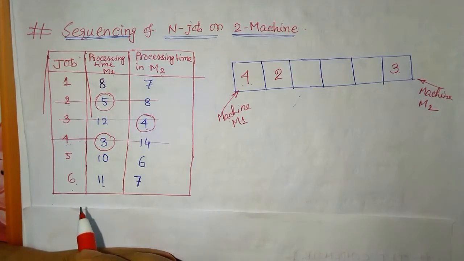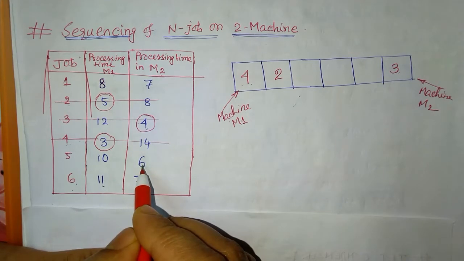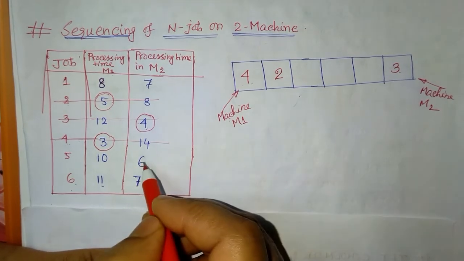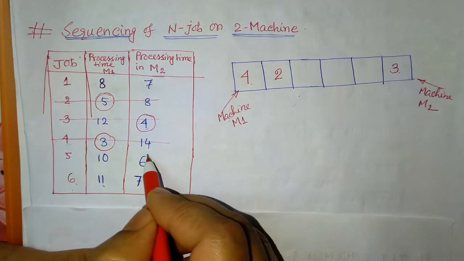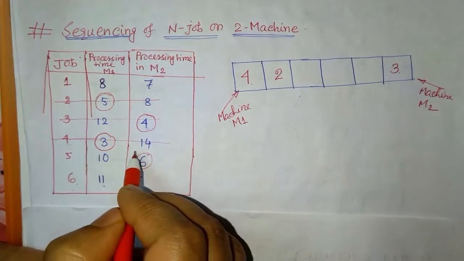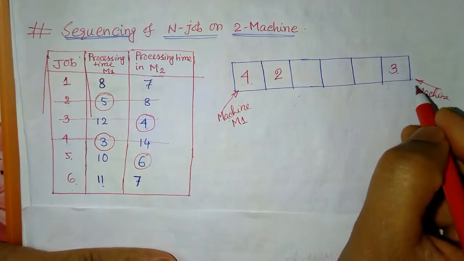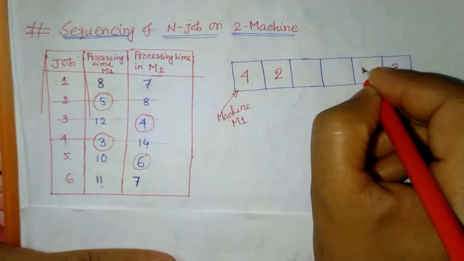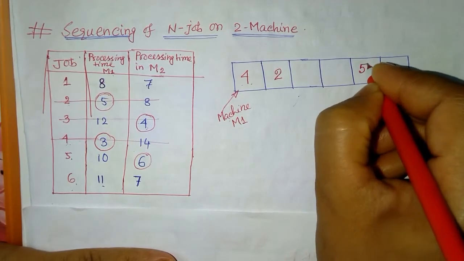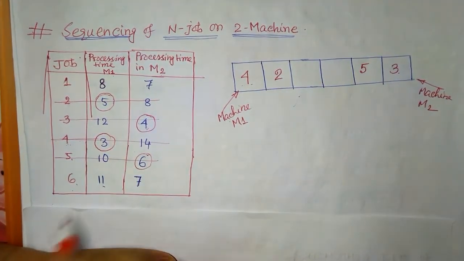Next we have number 6. This is on machine 2 and the corresponding job is job number 5. So on the machine 2 side we'll put the next job, that is job number 5. Then again strike it out.